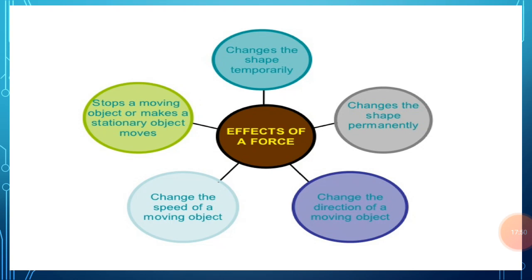Now the fifth effect of the force is that a force can change the shape and size of an object. If we take a light spring and pull it at both ends with our hands, the shape and size of the spring changes. In this case, the force of our hands changes the shape and size of the spring. The turns of the spring become farther apart and its length increases.